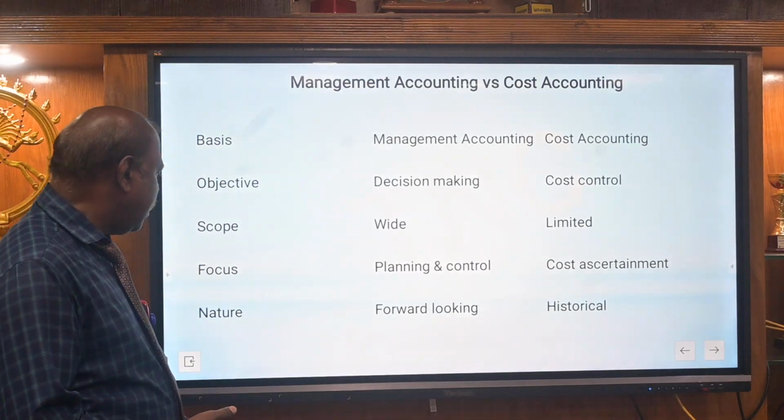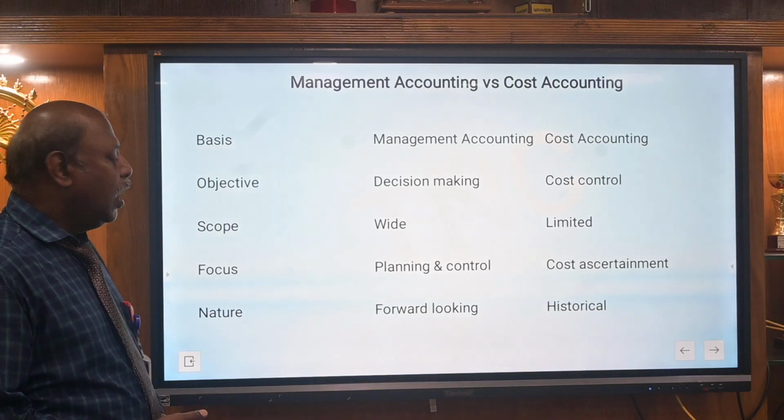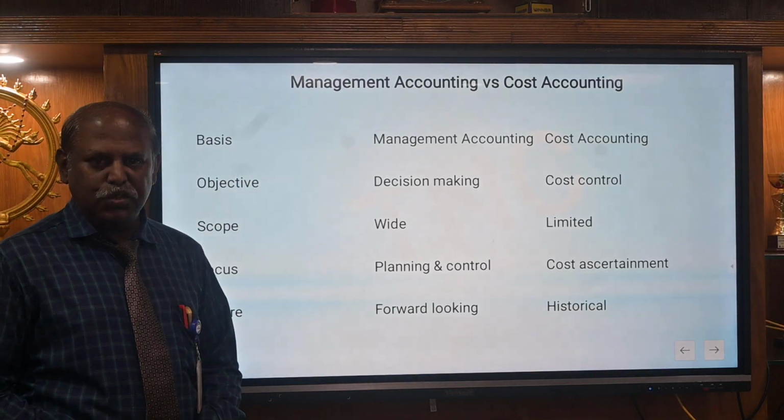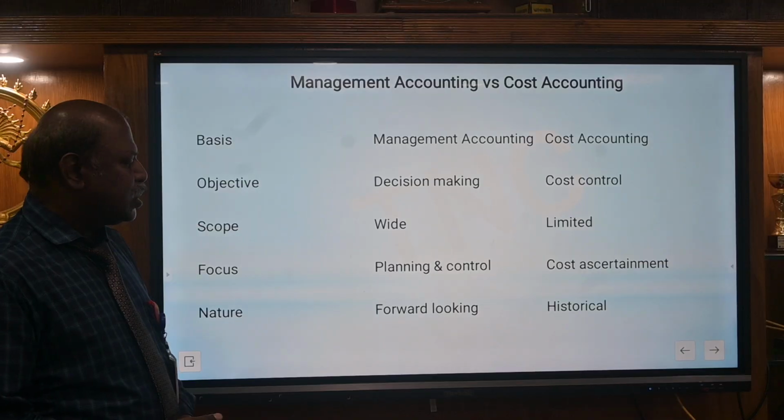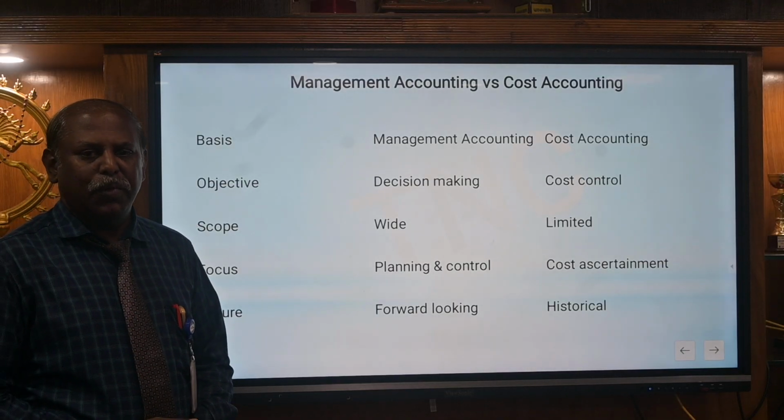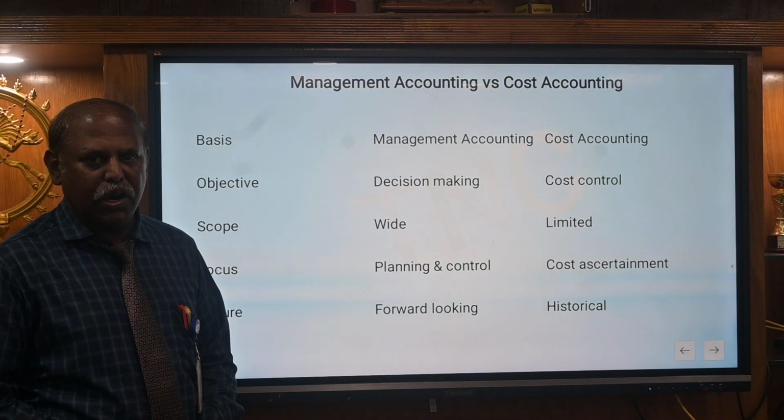The last one is nature. Management accounting is forward looking, that means for future transactions. At the same time, cost accounting is historical, that means past existing data will be recorded.